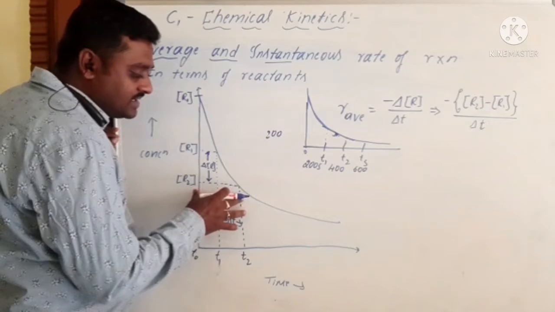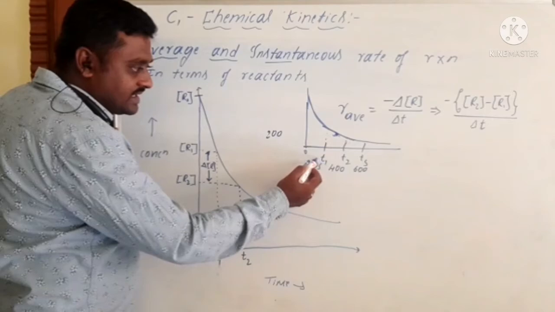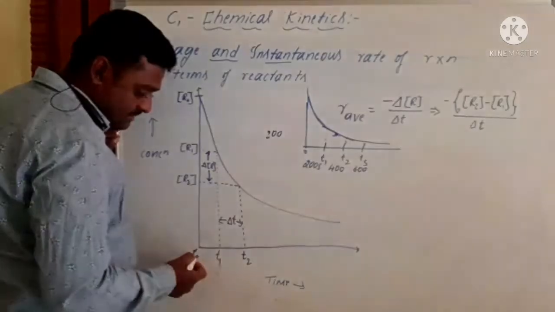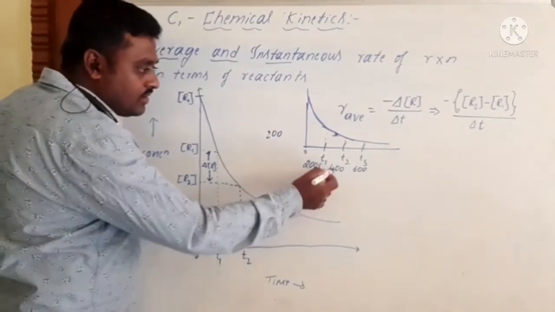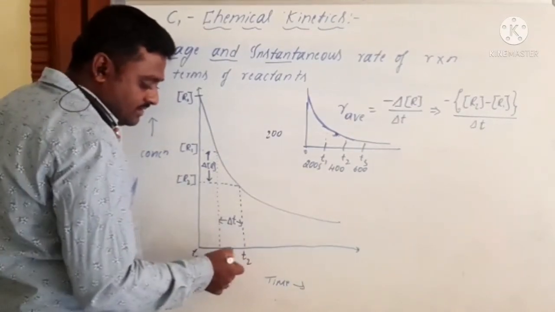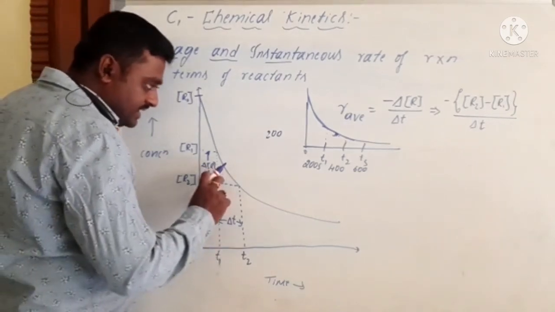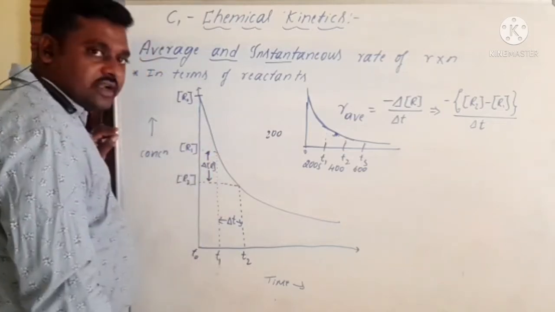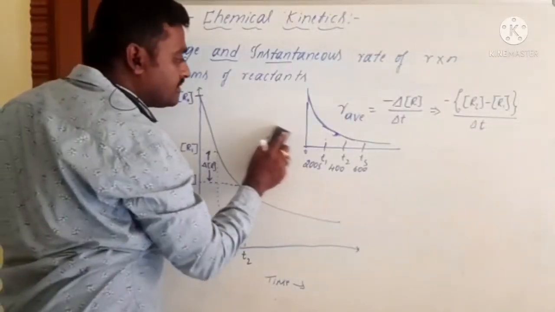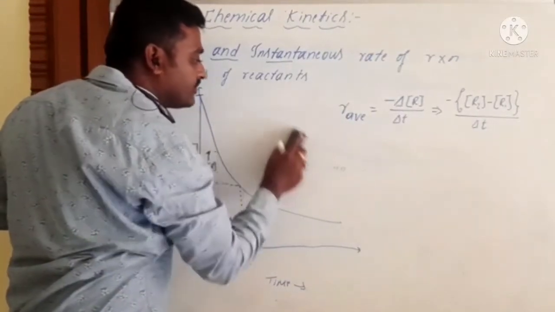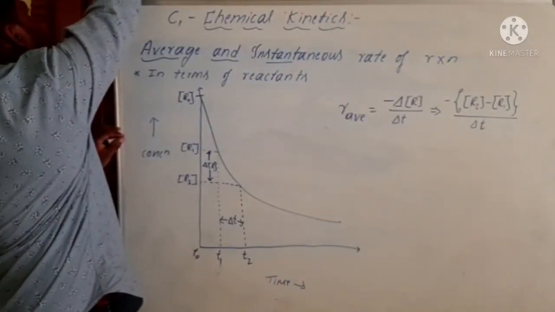It is the average rate of reaction. Because T0 to T1, as I said, is 200 seconds. In the same manner, T1 to T2 is also a 200 second difference, that is 400 seconds minus 200 seconds. So in this condition, what we study is known as the average rate of a reaction. And then we can move to the instantaneous rate of reaction.